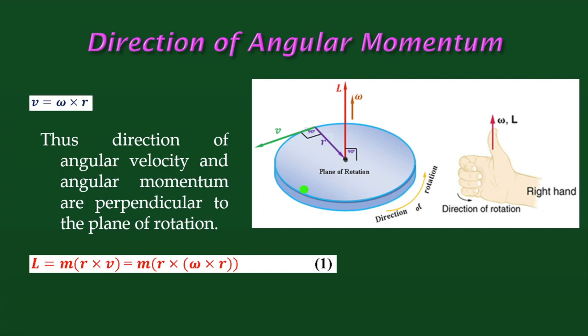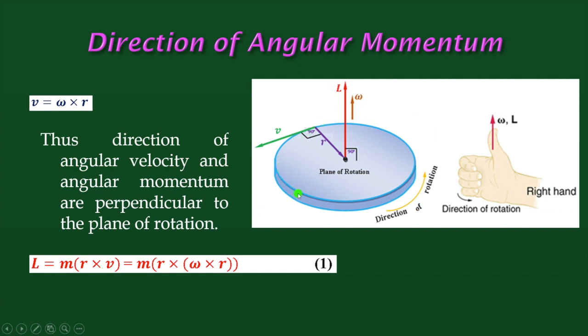So we have the idea of what angular momentum is. Angular momentum is the angular velocity into mass moment of inertia. Now, what's the direction? It's a vector quantity. The angular momentum is written as m into r cross v. It's a cross product of r and v. So what's the direction? Perpendicular to both r and v.